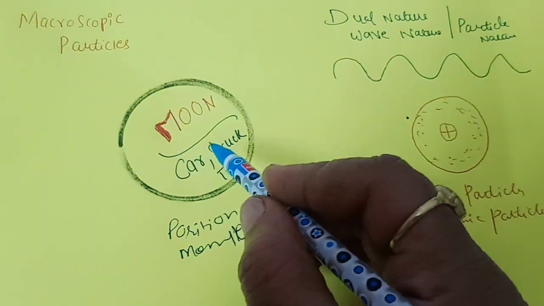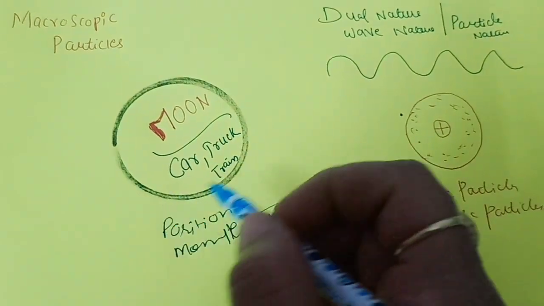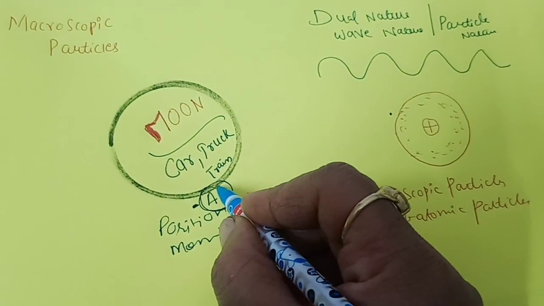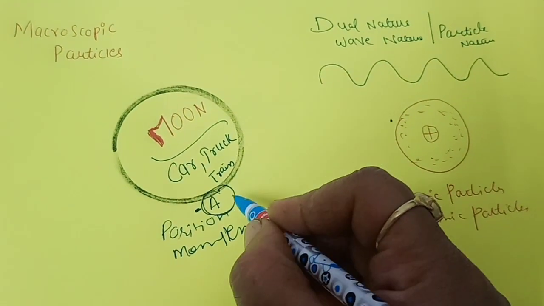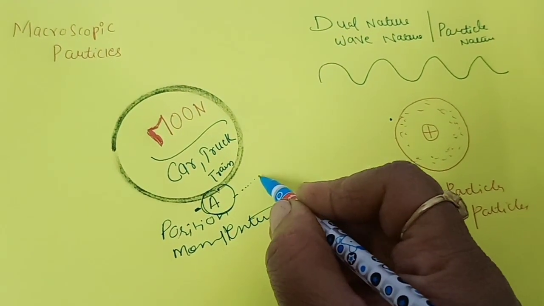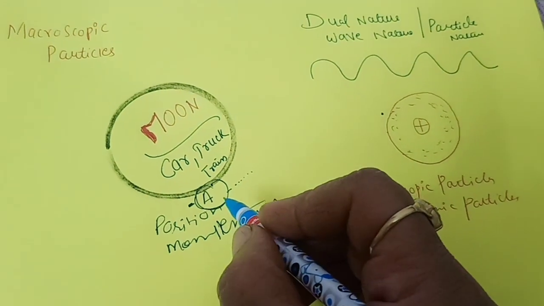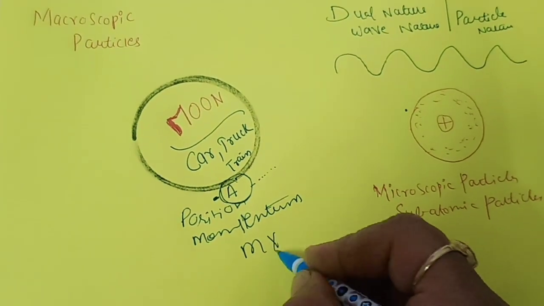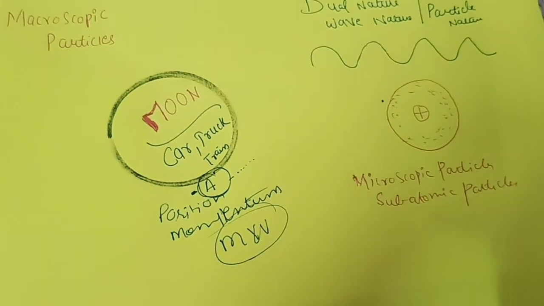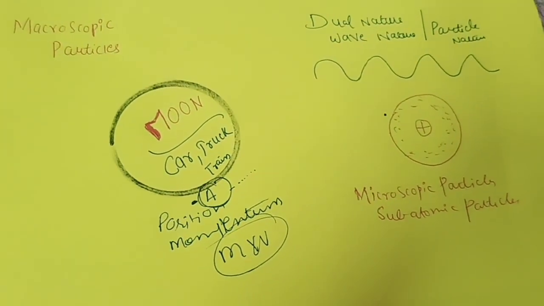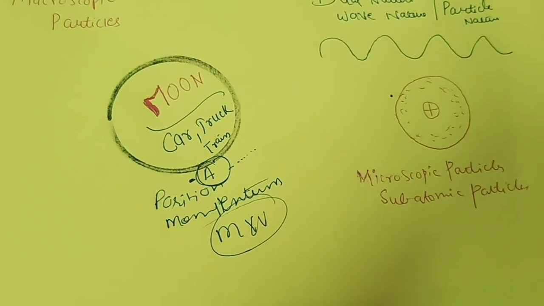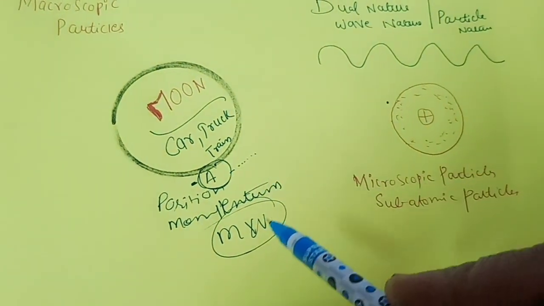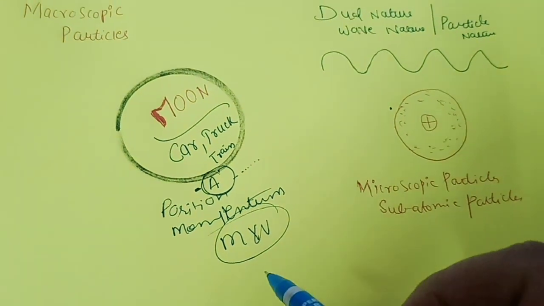Suppose our car or a truck has a certain position, meaning it is fixed at one point, and if it starts moving, as it is a very big body, we can determine its momentum also. What is momentum? It is the product of the mass and the velocity. So at a certain point, at the same time, we can determine the position, and we can also say about the velocity with some certain accuracy.